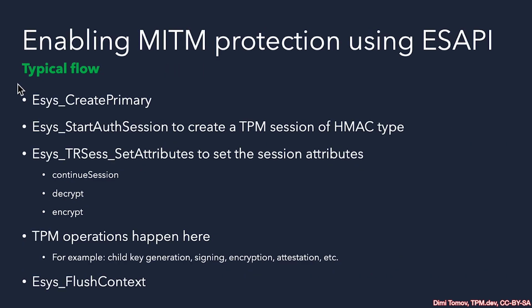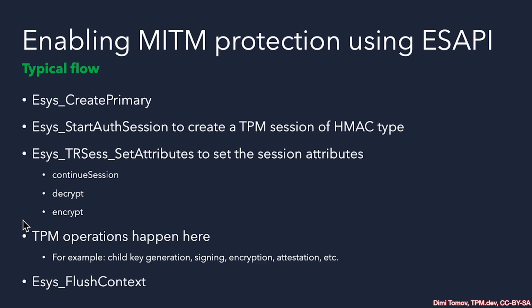Let's take a look at how to enable parameter encryption using ESAPI. First, we need to have a primary key that we will use as seed for the session key. And then we need to use the ESAPI API for starting a TPM session to create such a TPM session of HMAC type. Once this is done, we need to make sure to set the proper session attributes to enable parameter encryption, which are decrypt and encrypt. So we request the protection of both the command request and the command response. And of course, if we want to reuse this parameter encryption session, we have to set the continuous session bit. Then we perform the different operations that we want and make sure we place that TPM session handle inside the 3 authorization slots of the command that we're invoking.